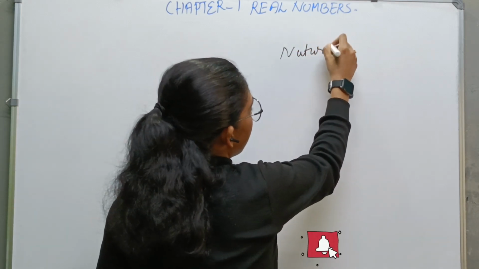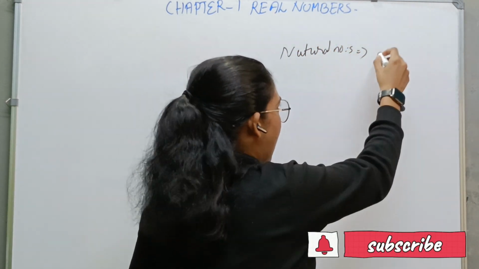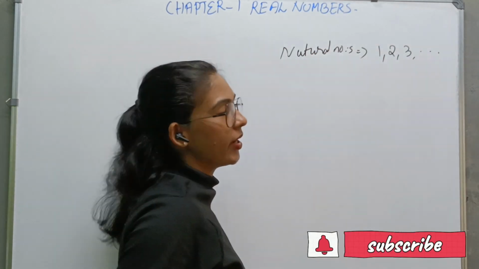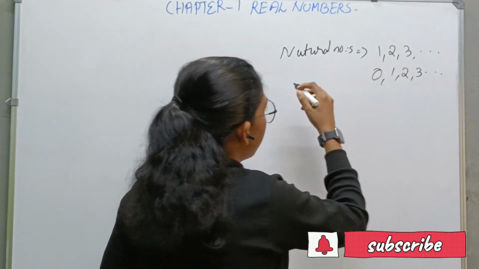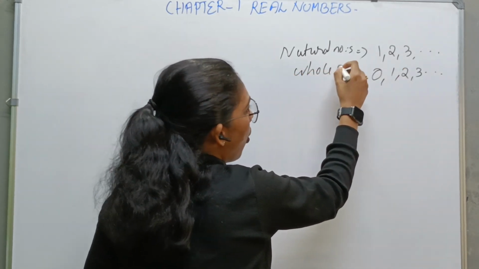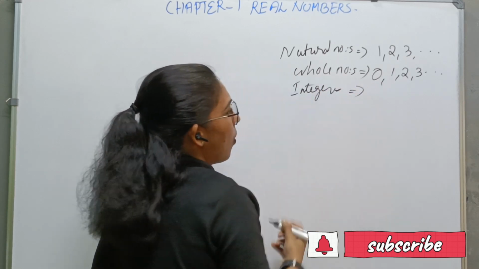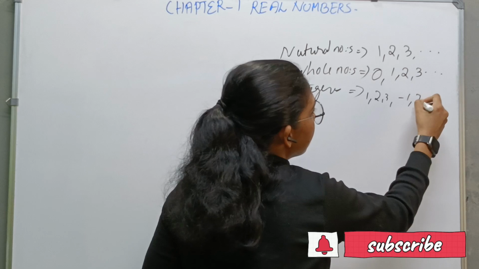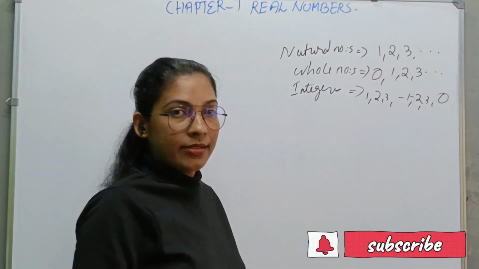So let's start discussing some numbers. The first one is natural numbers. What are natural numbers? They are counting numbers. We start counting with 1, 2, 3, etc. So these are natural numbers. If 0 is added to these natural numbers, then it is said to be whole numbers. What are integers? All positive numbers, negative numbers, including 0, are said to be integers.